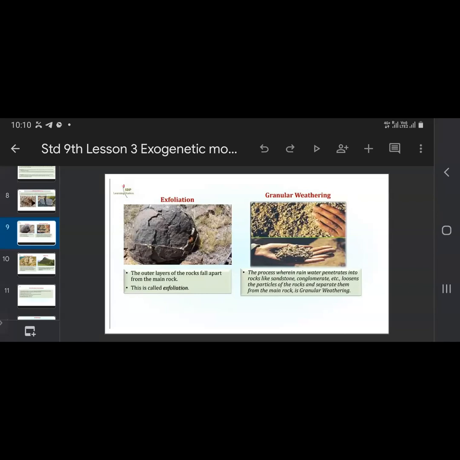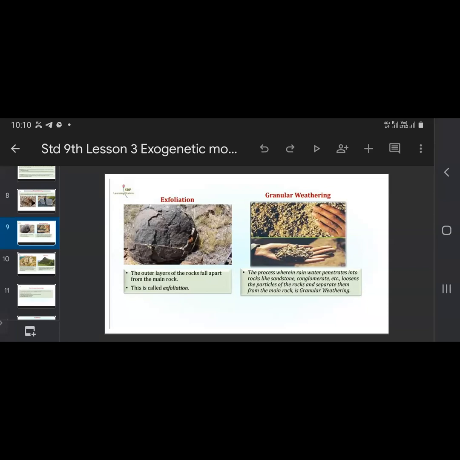Granular weathering. The process wherein rainwater penetrates into rock like sandstone, conglomerate, etc., loosens the particles of rocks and separates them from the main rock is granular weathering. Now, when the rainwater is penetrating into the rocks, which are the rocks?